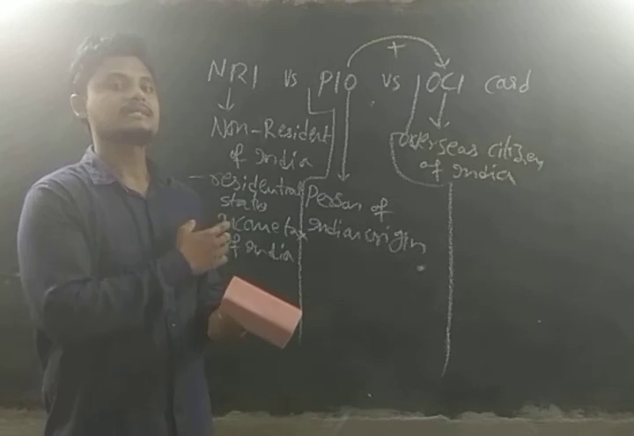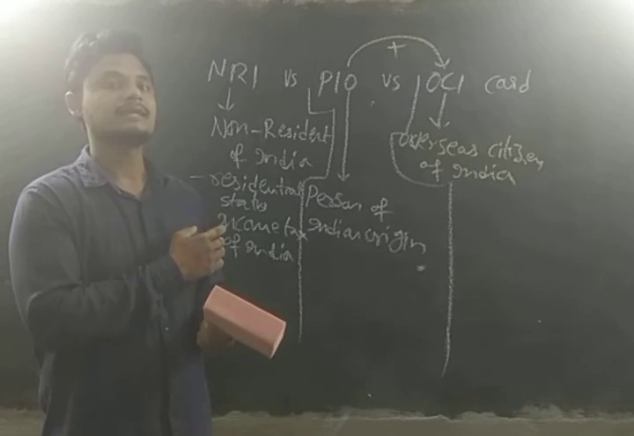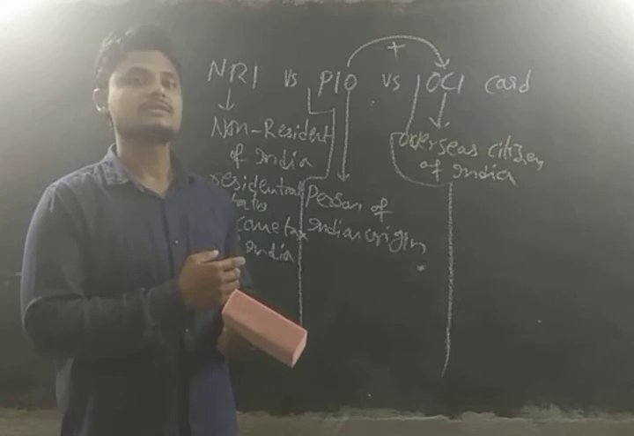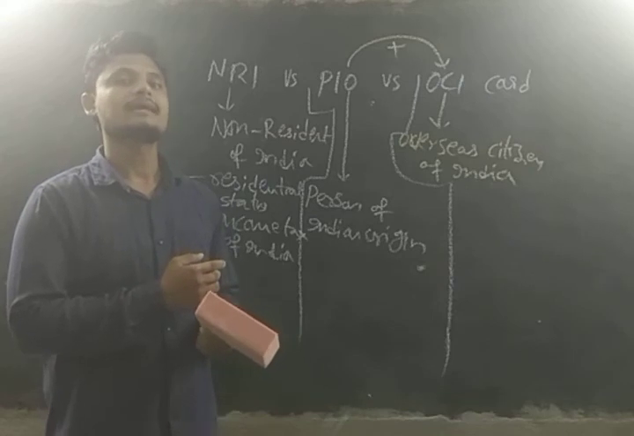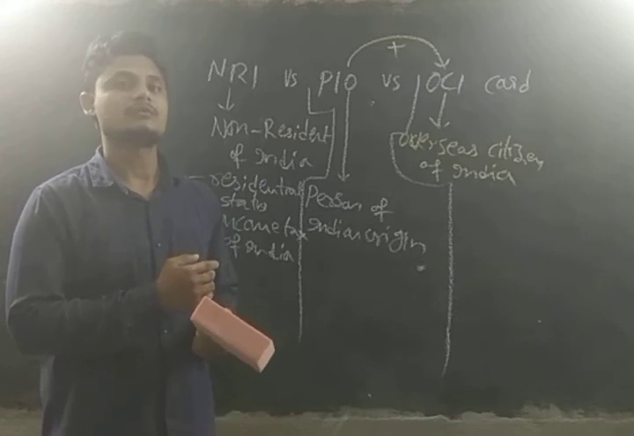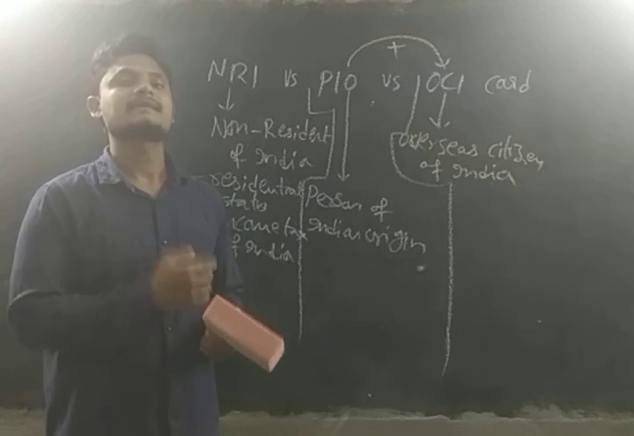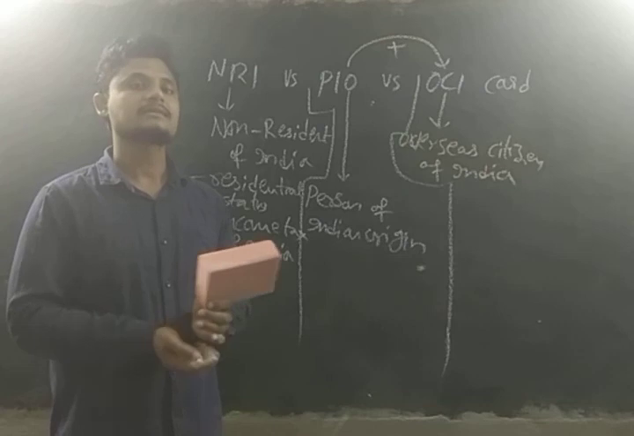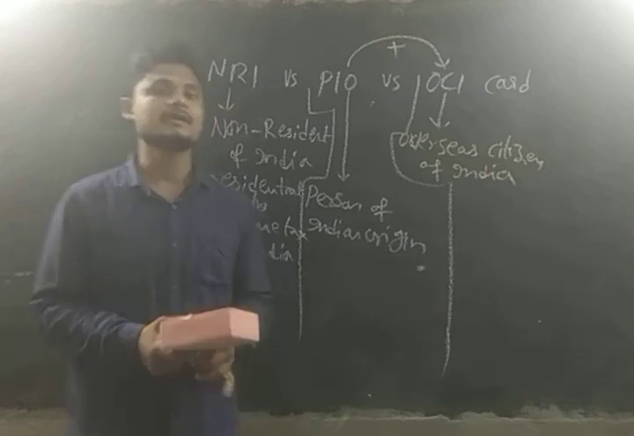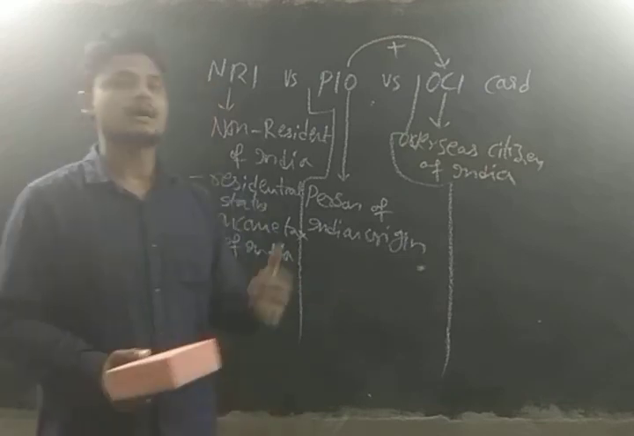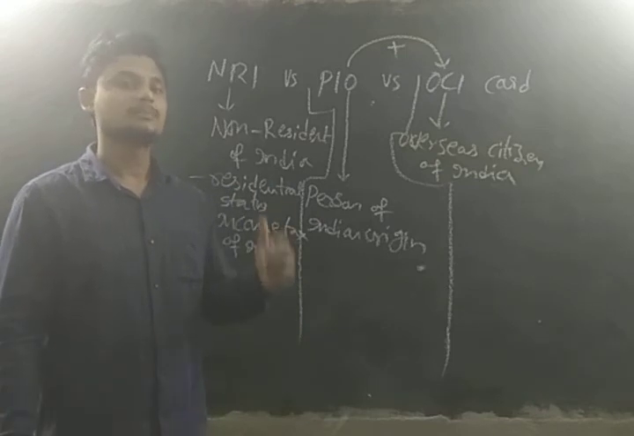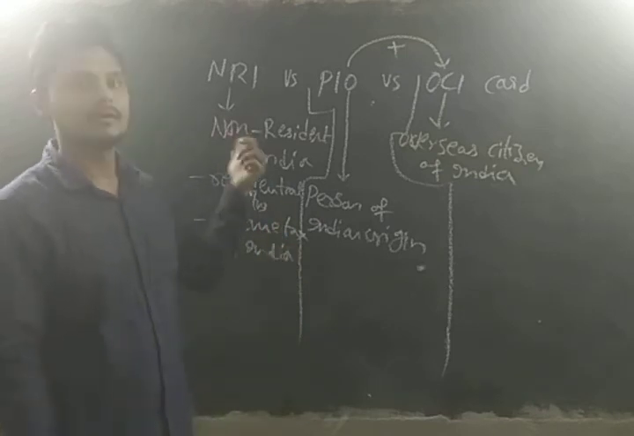If they stay for more than 180 days, they need to be registered with the FRRO, the Foreign Regional Registration Office. If they stay for more than 6 months, that is 180 days, they need to register with the FRRO or the local office. So these are the provisions regarding the NRI.